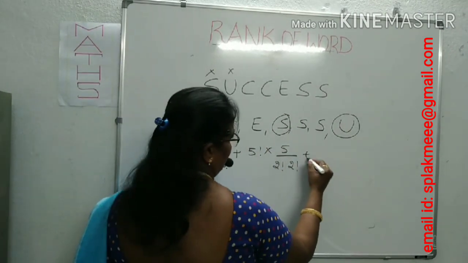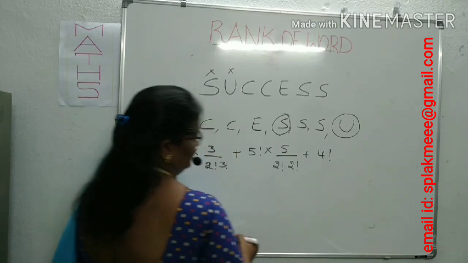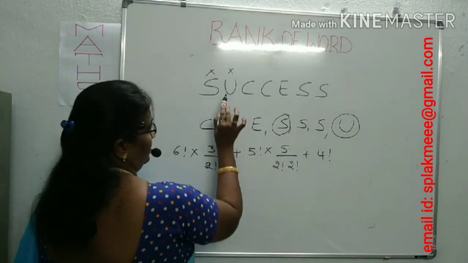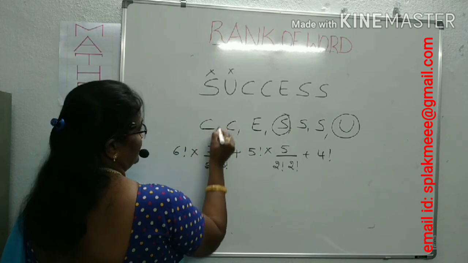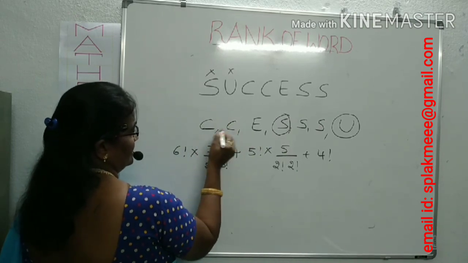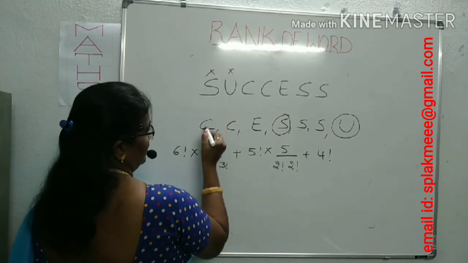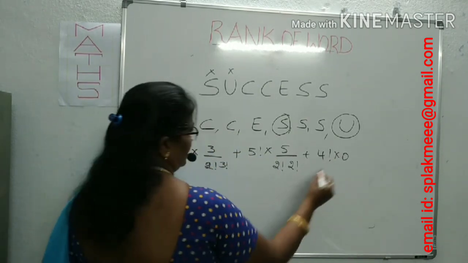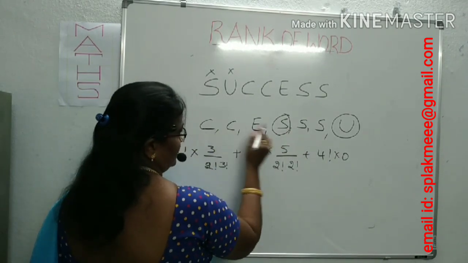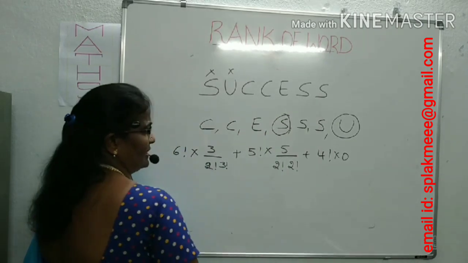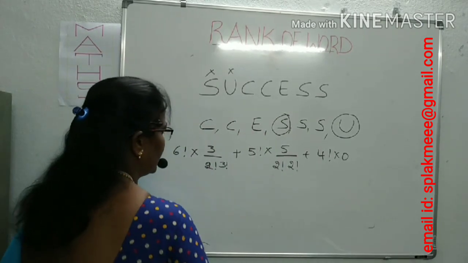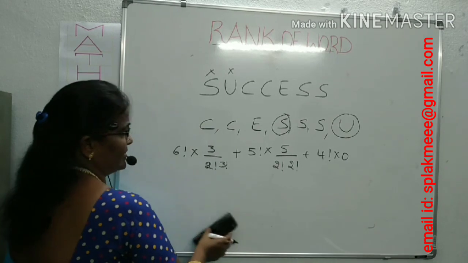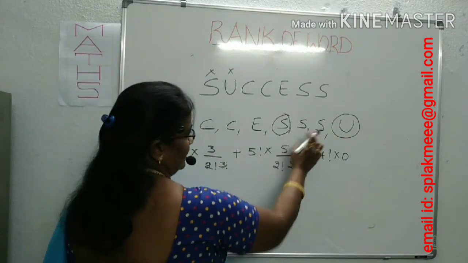Now plus, come to the 4 factorial. Now C: before the C, only one C you can count. Before the C, no letter is left over, because both are the same, so 0 by 3 factorial here. This side 2 factorial is 0 only, that's why no need to write. From the right side of C, S is repeated.